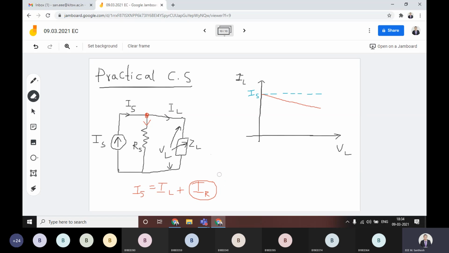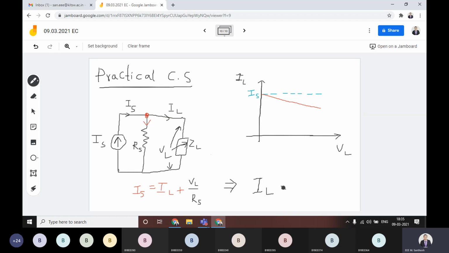Directly write it here. In place of IR, I'll directly write the voltage. That voltage value is equal to VL, and if you want to calculate the value of IR, that is the current value, you can simply write this voltage divided by the resistance, that is RS. That means here we are drawing VL versus IL. This is the curve representing the IL equation.